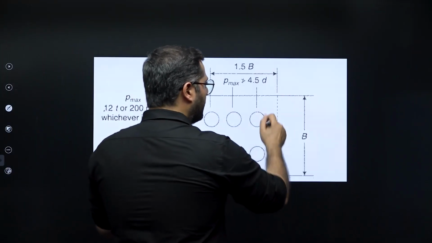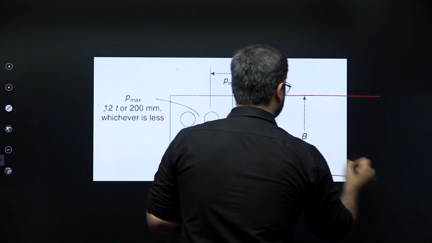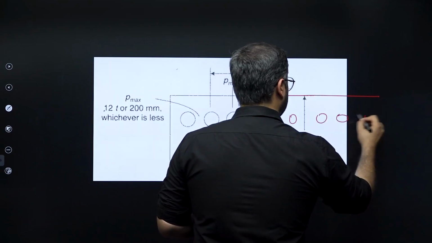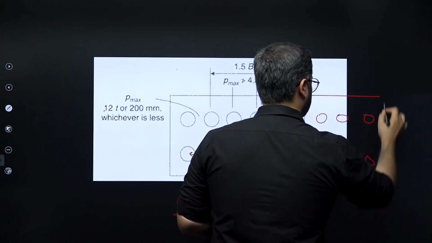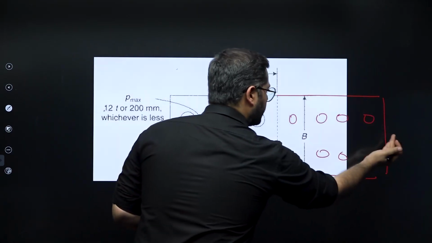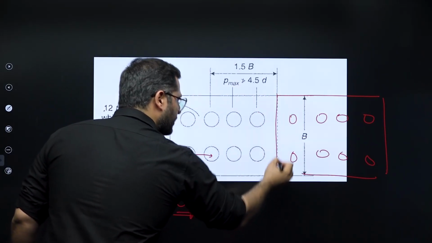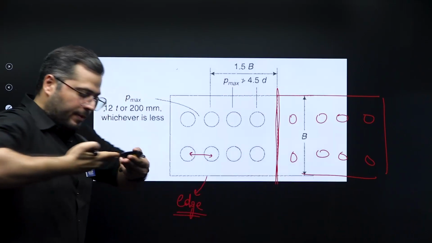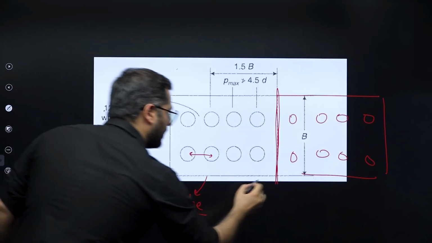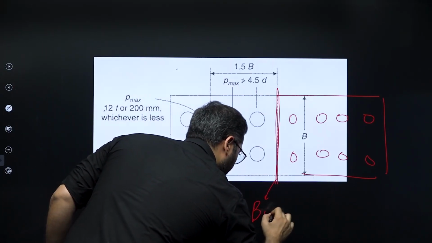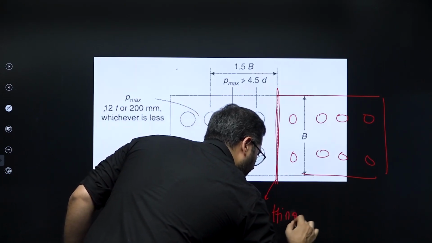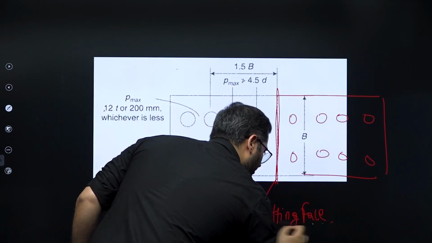Now, this is a double cover butt joint. Imagine there is extension of this joint further ahead also. This is one side and this is other side of double cover butt joint. In between, this is your two plates which are coming in between. This is your butting face, right?